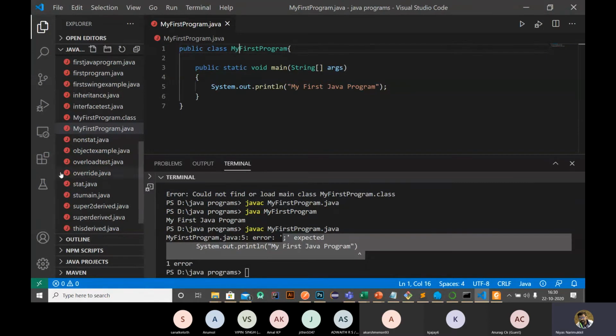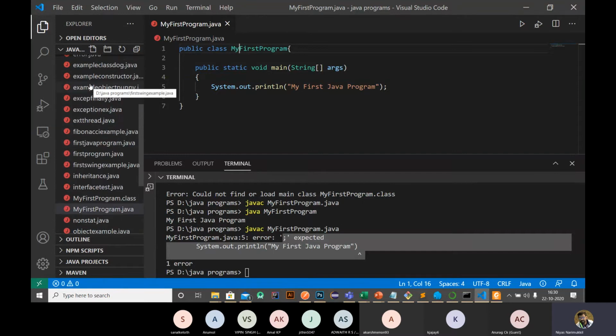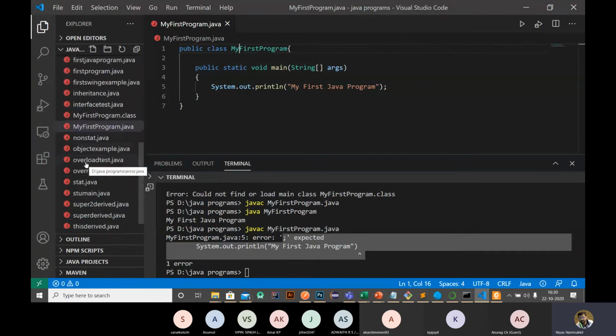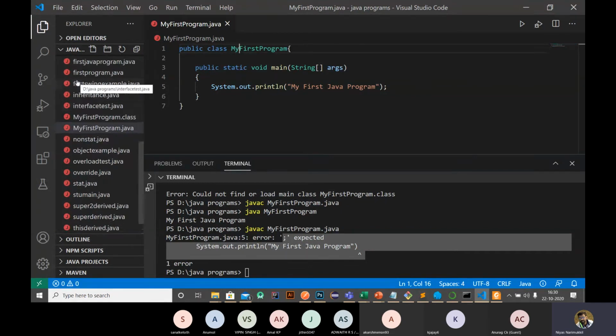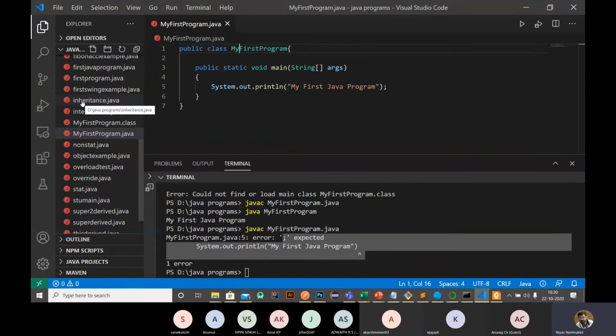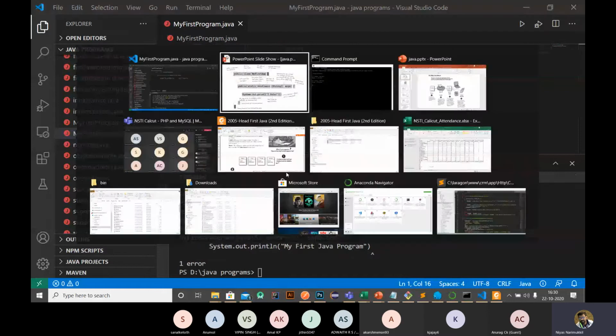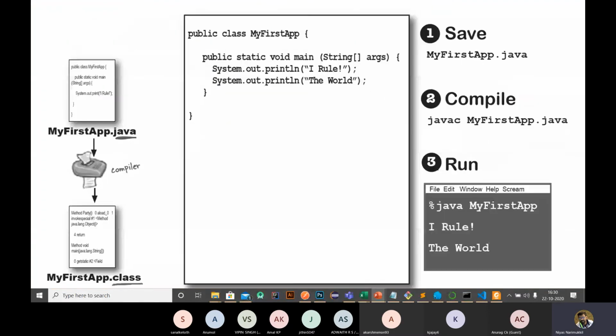There are a lot of programs in my example starting with a small letter, because this is not created by me, I just copied it from another source. So all the programs start with small letters. It will work, there are no errors, but it is preferred to use this kind of naming. That is also explained here.